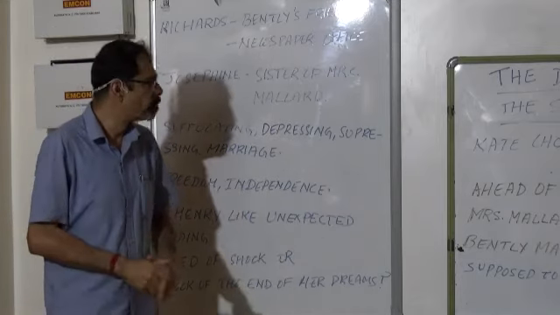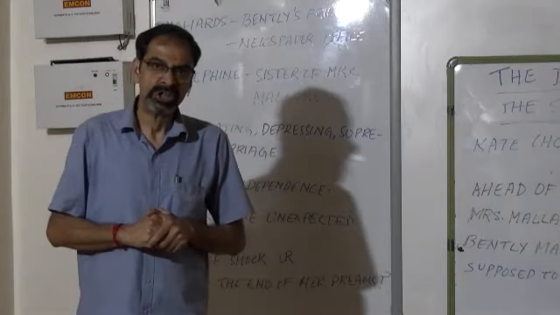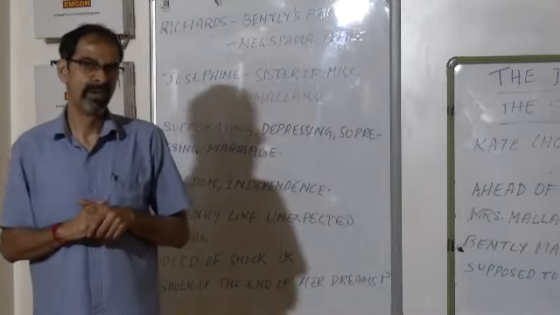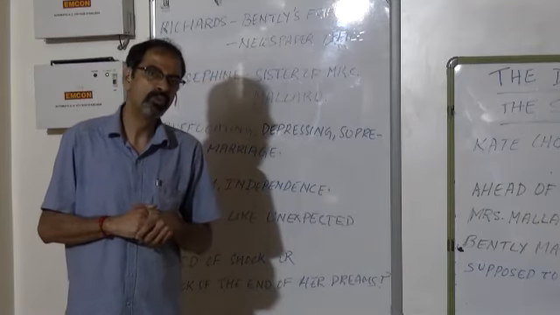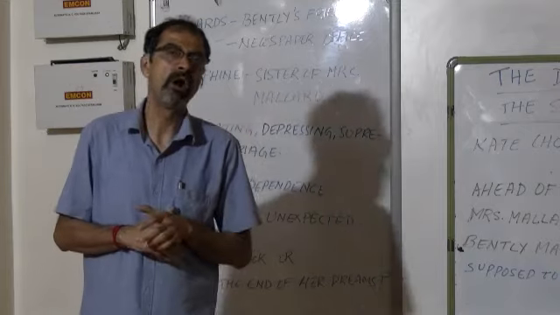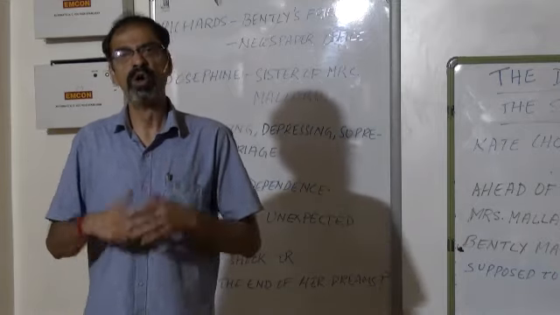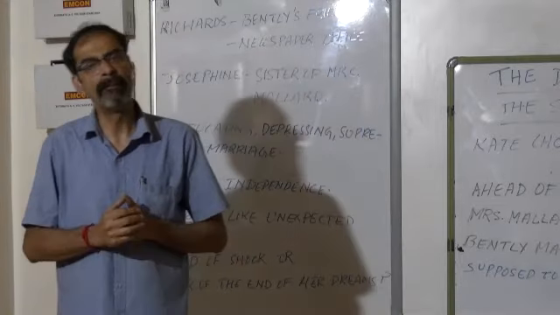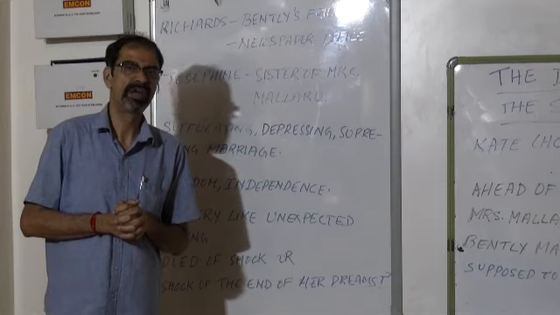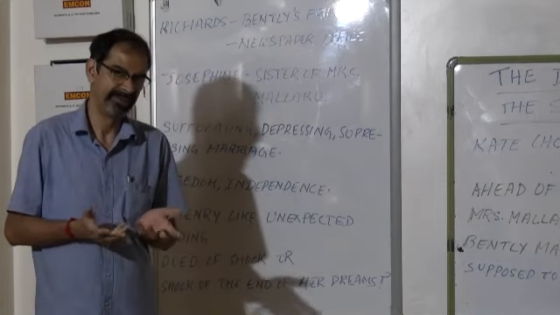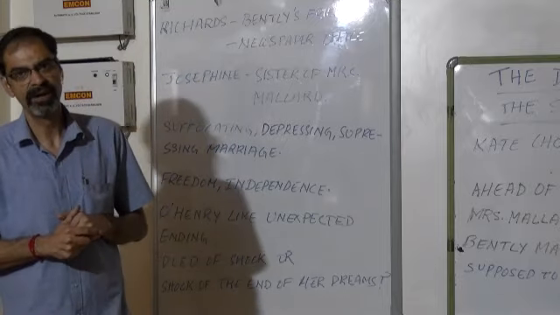Obviously, the moment Mrs. Mallard got this information, she reacted to it. But she reacted in a way which was not very common among ladies. Women would generally react in a particular manner on getting the information of the death of a husband. But Mrs. Mallard behaved a bit differently.